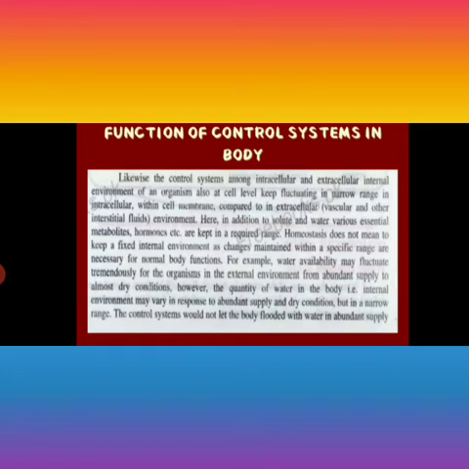As I told you, in abundant supply of water the organisms secrete diluted urine, and in dry conditions they secrete concentrated urine, but in a narrow range. Narrow range means to normalize its internal environment. The control systems do not let the body be flooded with water in abundant supply, and also do not let it dehydrate in dry conditions.